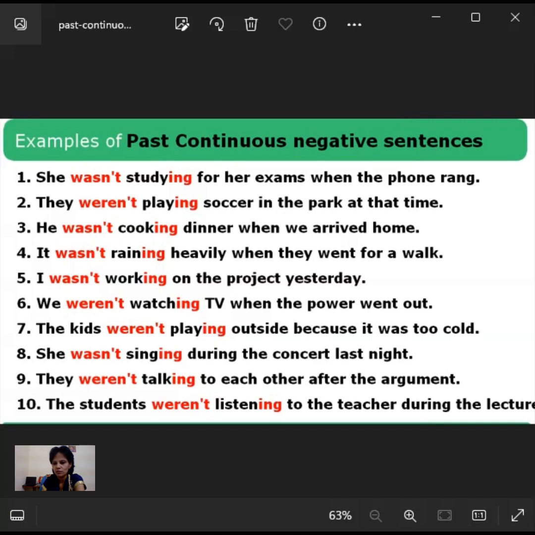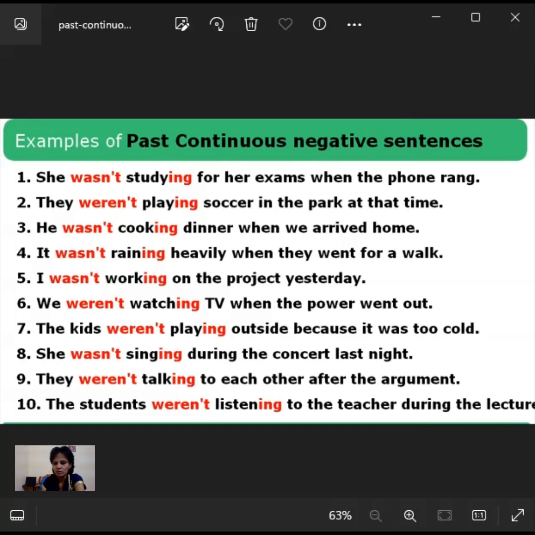And the sixth one, were you watching TV when the power went out? The opposite person is asking you, when the power went out, at that time were you watching TV? Wanted to clarify whether this action happened when the power went out. At that time this person is watching TV or what? He wanted to know. That person wanted to know about you at that time. Like you means the opposite person is asking you.